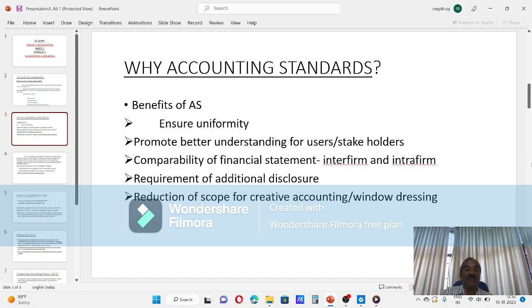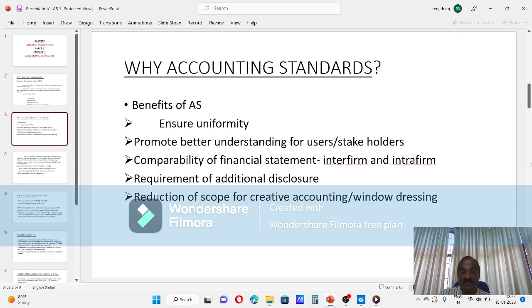First year FIFO is followed and next year, instead of FIFO, weighted average is followed. So, you may not be able to compare both the figures as apparent difference will be there. So, for comparison also, accounting standards should be applied uniformly, consistently.